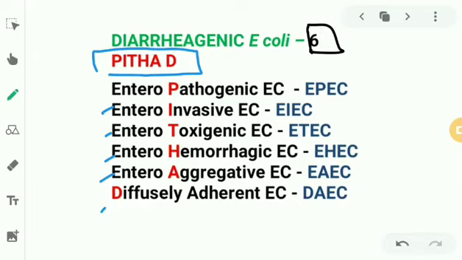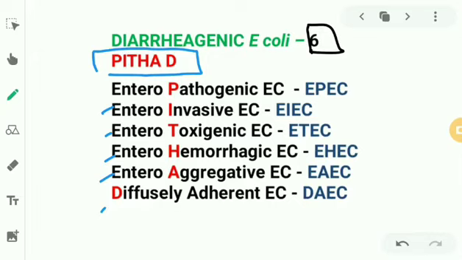Speaking about diffusely adherent E. coli, the last one, the D of PITTA. As the name suggests, they diffusely adhere to the HEp-2 cell line. They have diffuse adherence fimbriae. They cause diarrhea in children of 2 to 6 years age group. So we have completed the diarrheagenic E. coli, right? Finally.